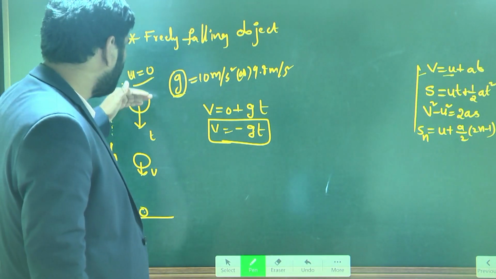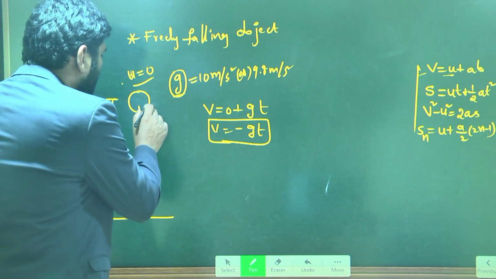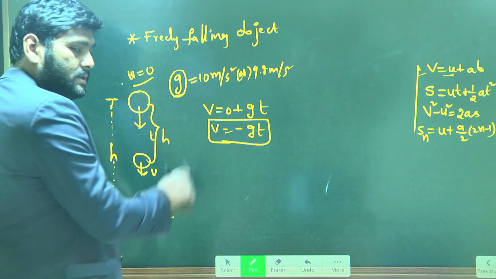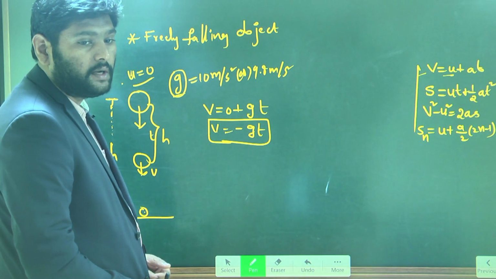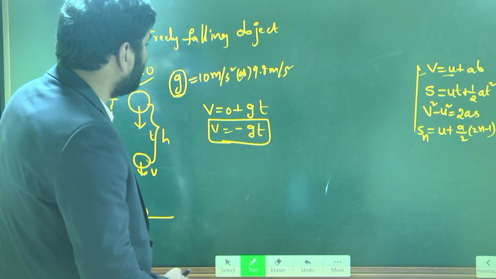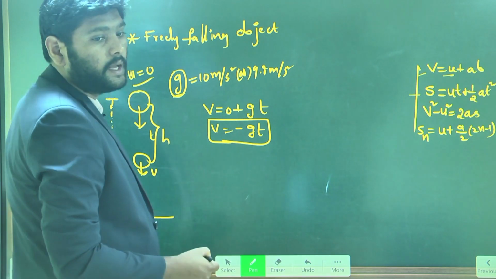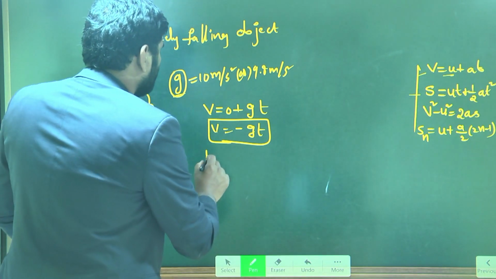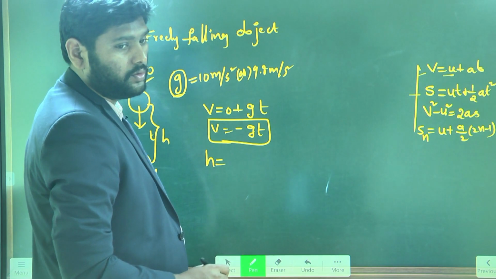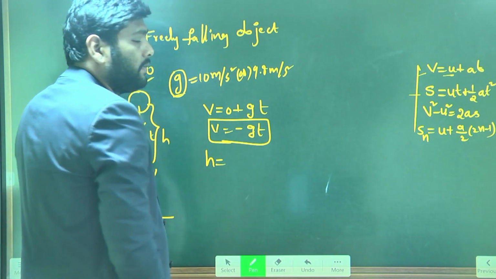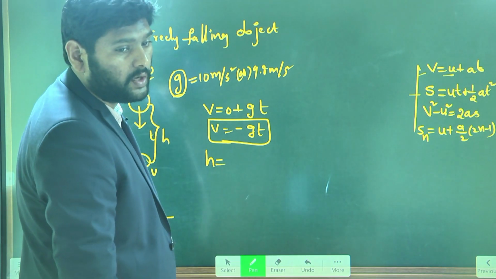As the object moves downward, it will cover some height. This distance we can consider as height. The height traveled by the object is equal to u. What is the u value for this situation?